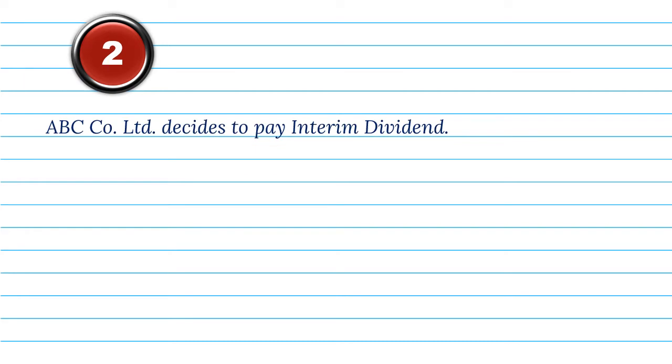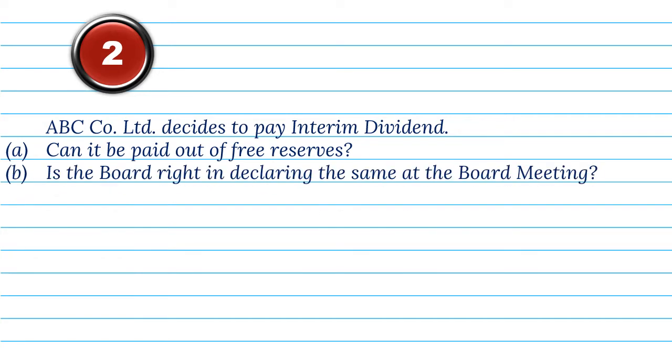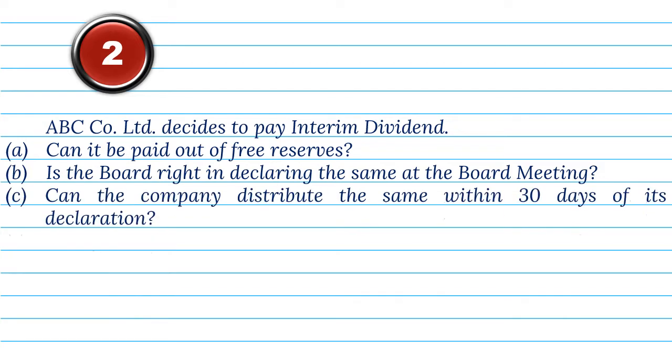2. ABC Company Ltd. decides to pay interim dividend. A. Can it be paid out of free reserves? B. Is the board right in declaring the same at the board meeting? C. Can the company distribute the same within 30 days of its declaration?